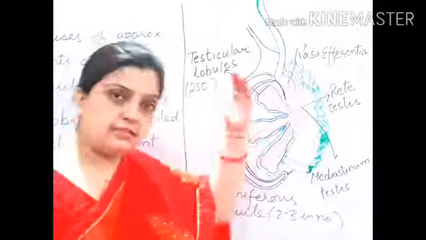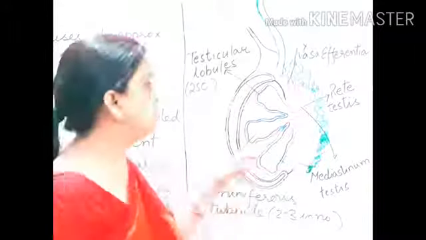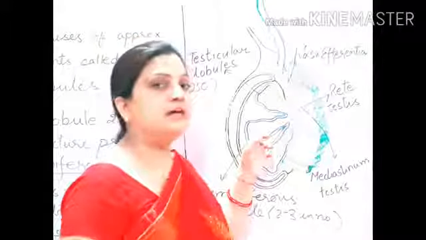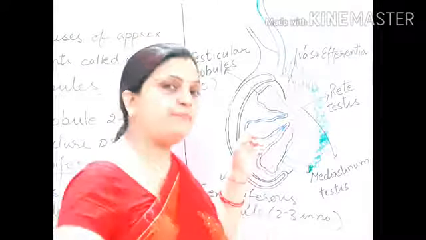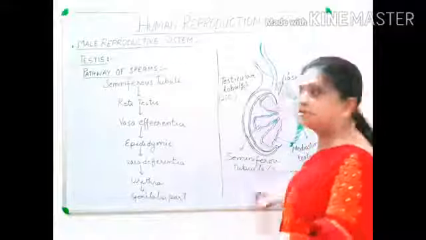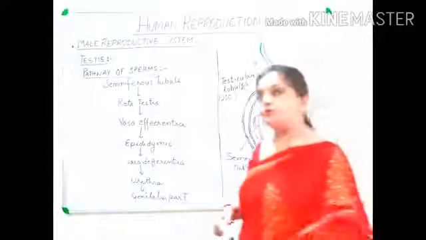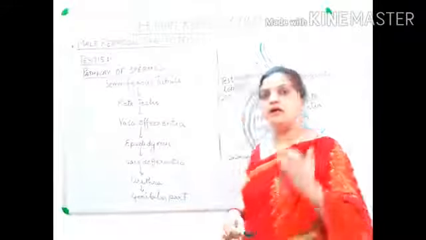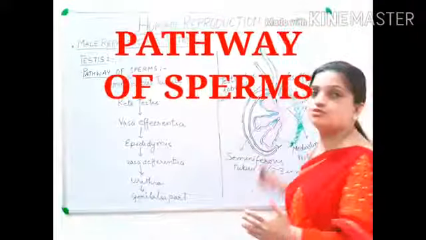I'll show the pathway also, how the sperms produced inside the seminiferous tubule will be passing through the male reproductive system. So children, just now we have discussed the parts in this diagram, and I have told you that your sperms are produced within these seminiferous tubules.